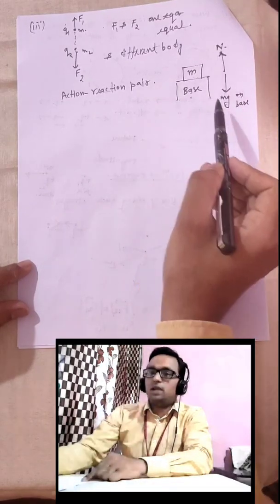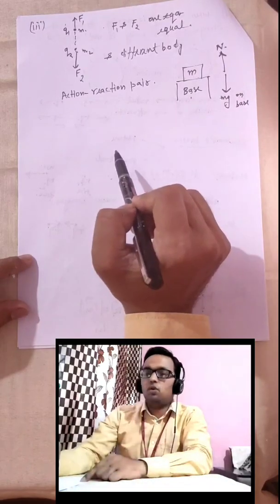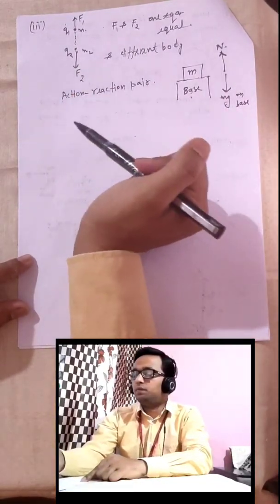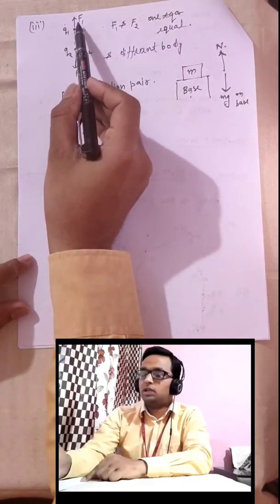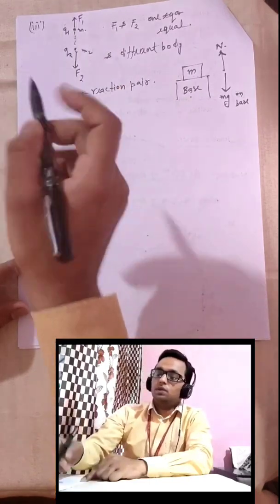This normal reaction and mg are equal, and they are acting on different bodies. So here also the electrostatic force fulfills this condition: both forces are equal. This is the action force and this is the reaction force.